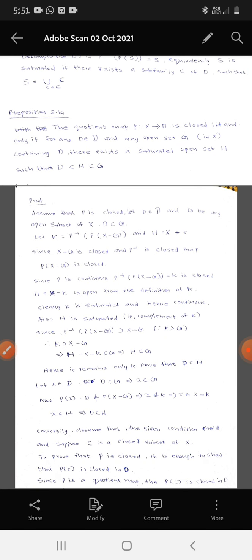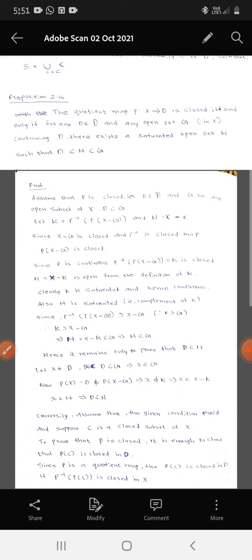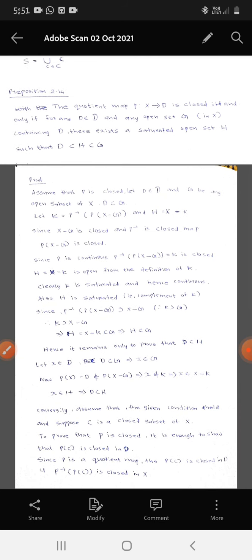So P is closed. Let D belong to D and G be any open subset of X, with D a subset of G. Let K equal P inverse P of X minus G and H equal X minus K. Since X minus G is closed and P is a closed map, P of X minus G is closed.